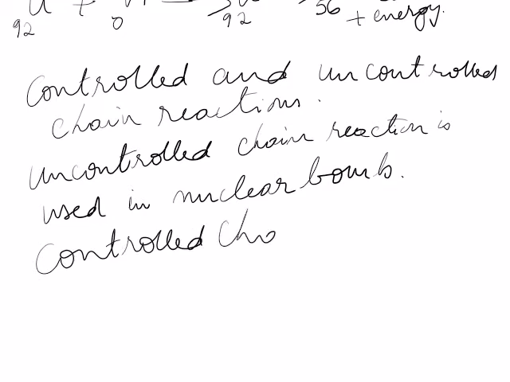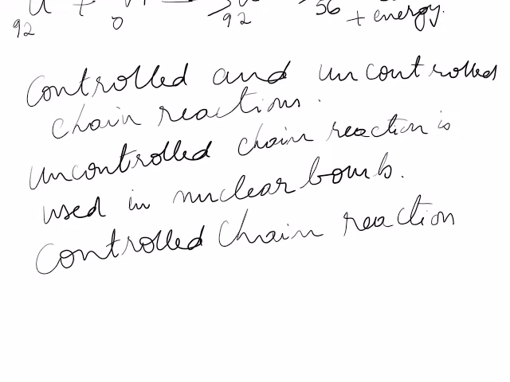So a controlled chain reaction is one in which the neutrons released by the fission of uranium nucleus are absorbed by the cadmium rods, and in this manner the continuous chain reaction of uranium nuclei can be controlled, and the energy released is also in a controlled manner.